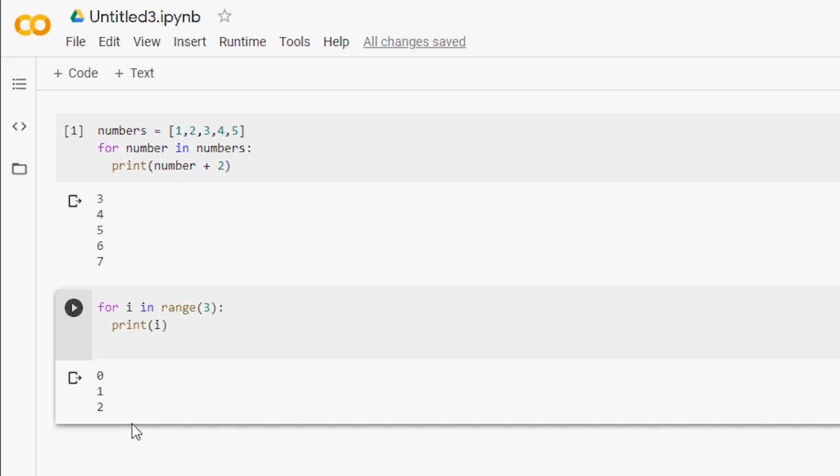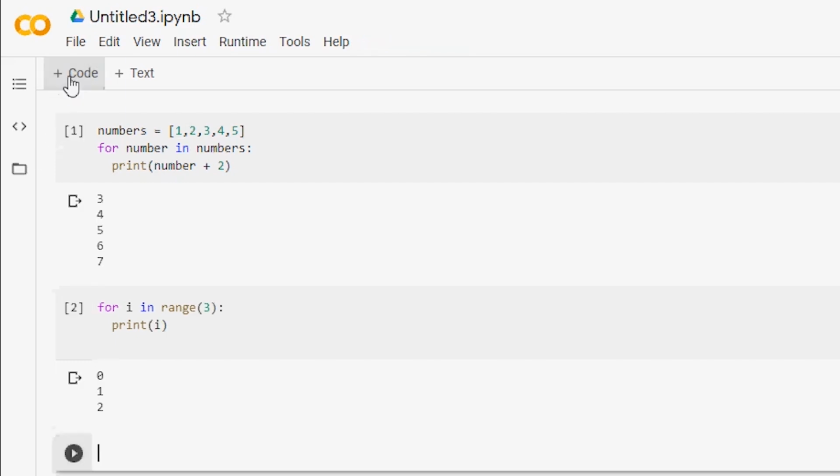This allows us to do something similar to slicing in lists and tuples by iterating over a specific range of numbers. So if we wanted to skip straight to the number 10 and then iterate through the numbers 10 to 20, we'd use the range function like this. So we would be using two parameters.